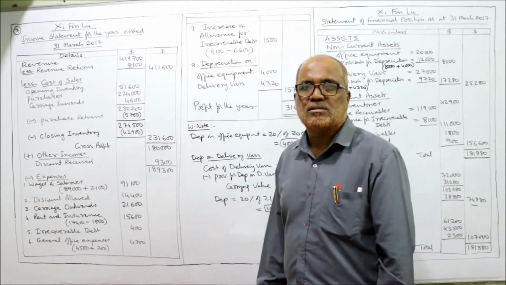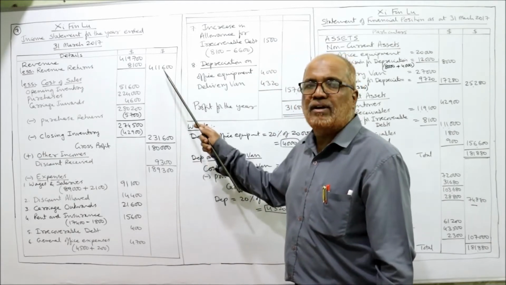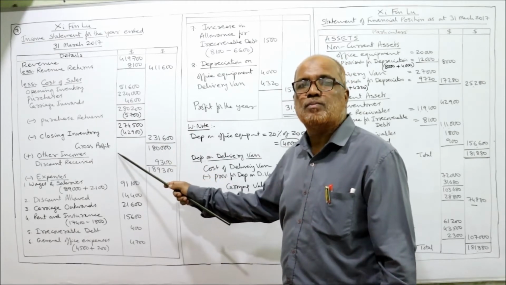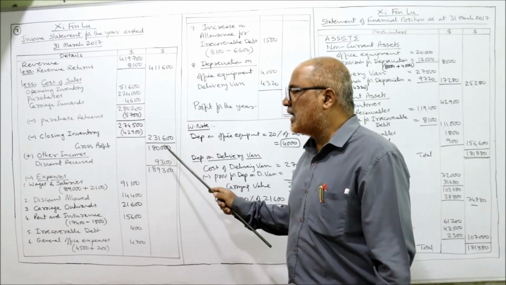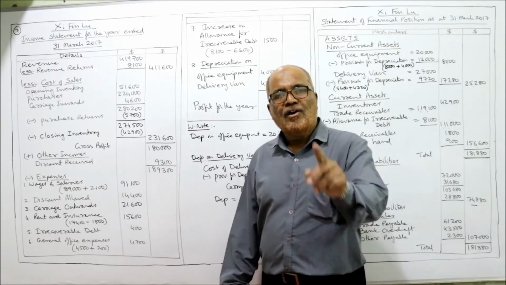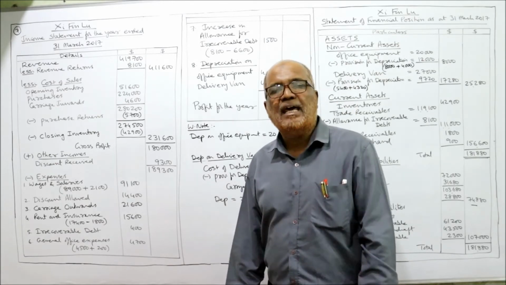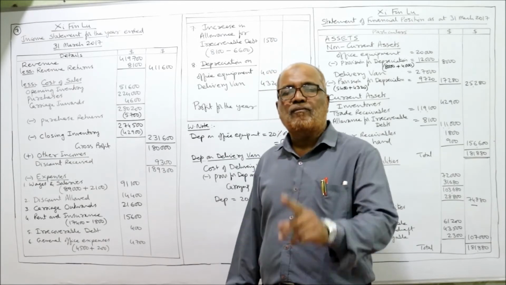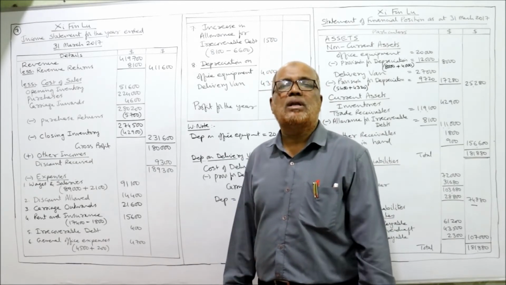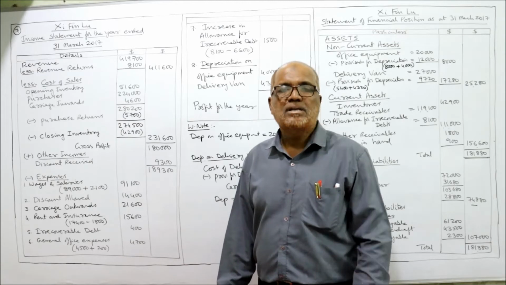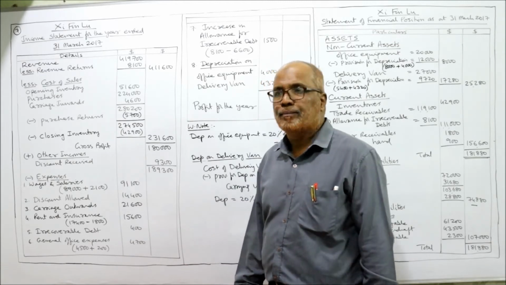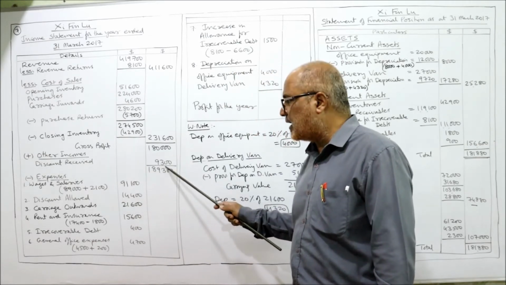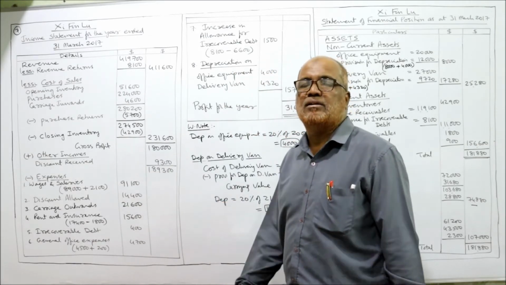Deduct the cost of sales from this net revenue, and you will get the gross profit. The gross profit is 1,80,000. To gross profit, if any other income is there, then you should add. In our problem, one income is there, that is discount received. Discount received is an other income. So add other incomes, discount received 9,300, add up, you will get 1,89,300.